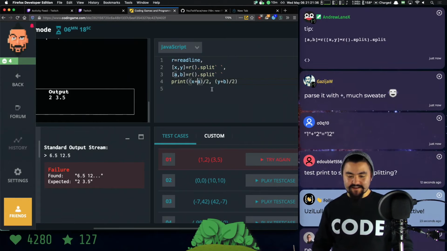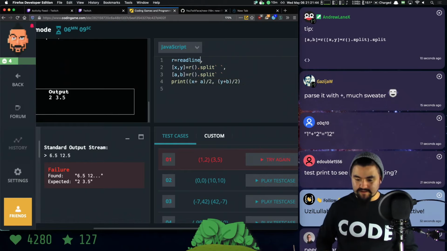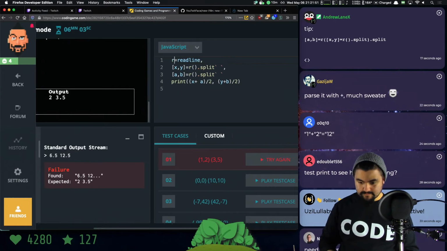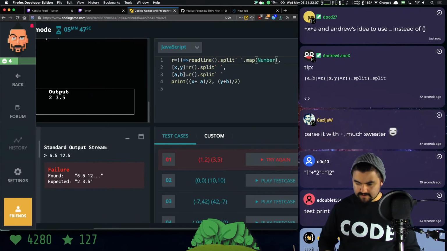Alright, so we need to coerce these into... Alright, here's what I'm going to do. I got this idea from Doc, but basically, R is going to be a function that calls readline and then splits it and then maps it to number.